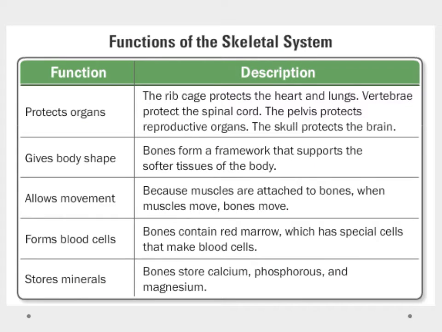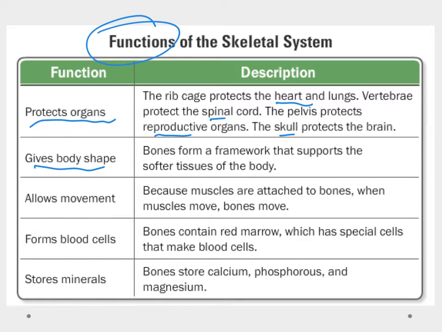Okay, so let's focus again a little bit more on the functions of the skeletal system. So first and foremost, it protects the organs. So as we mentioned, the rib cage protects the heart and the lungs, the vertebra protects the spinal cord, the pelvis protects the reproductive organs, and then the skull is going to protect the brain. And these are going to be bones that will wrap around that structure and provide protection against it.